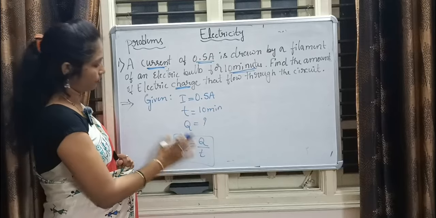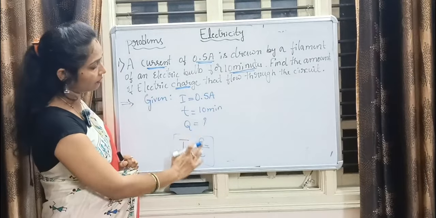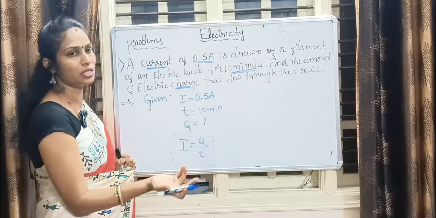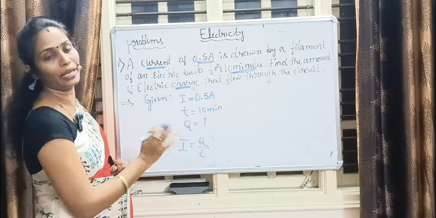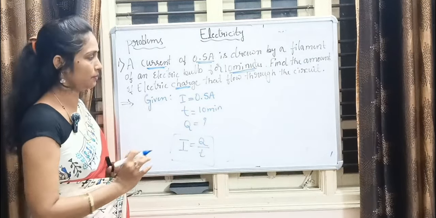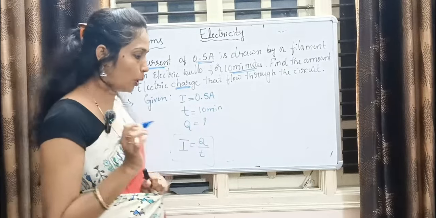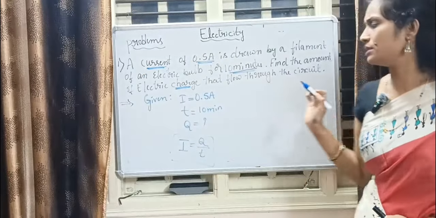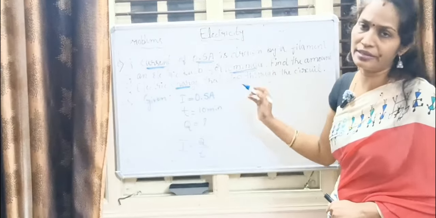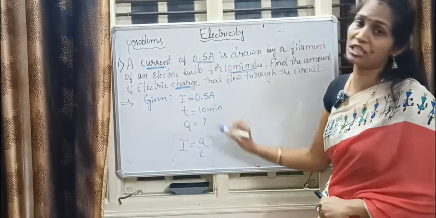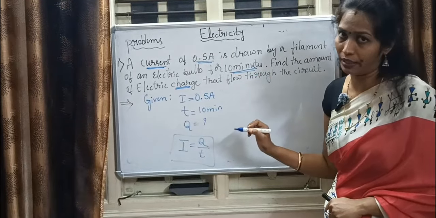In this formula, if any two terms are given, it is very easy to calculate the other term by dividing or by cross multiplying. Let me tell you one thing. Many students get confused between minute and second, but in our chapter it is very important.